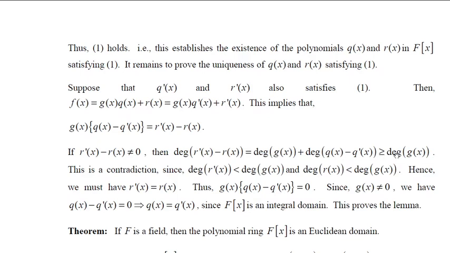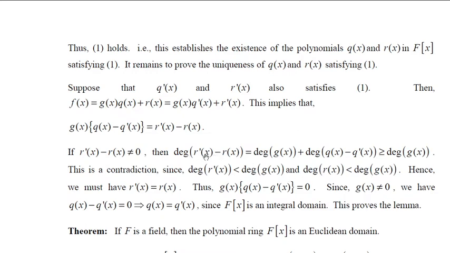Obviously, this is greater than or equal to degree of one of these. So greater than or equal to degree of g of x. So you are getting degree of r dash of x minus r of x is greater than or equal to degree of g of x, which is not true, because degree of r dash of x is itself less than degree of g of x, and degree of r of x is also less than degree of g of x,